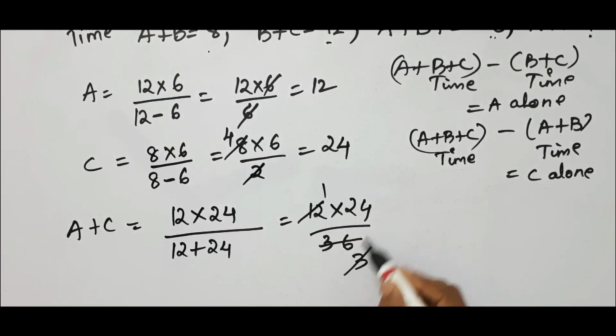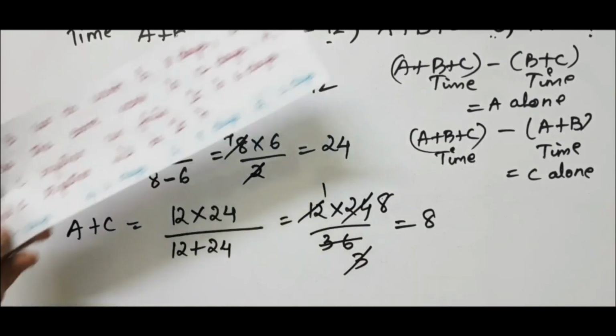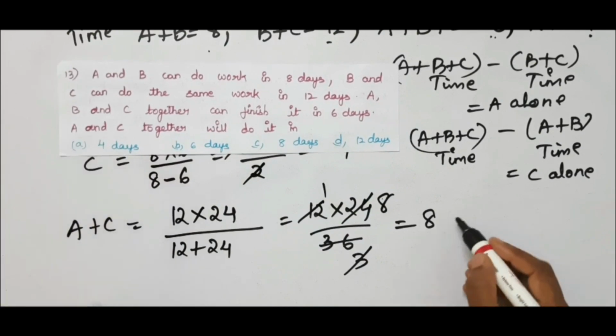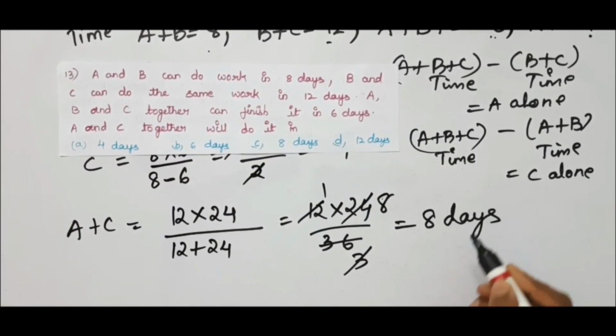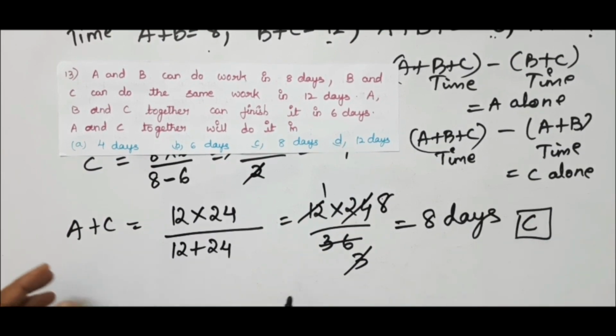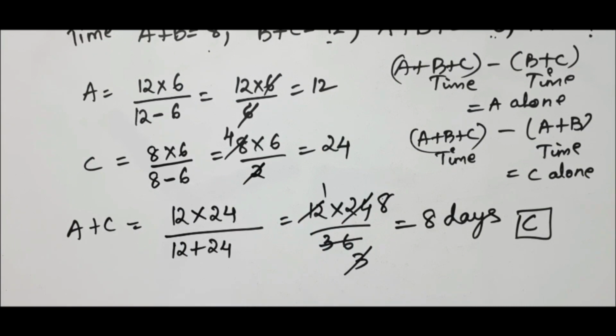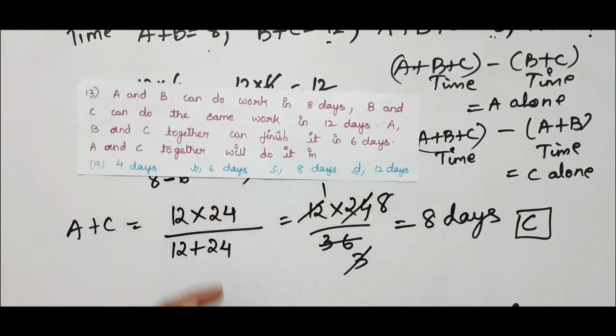So this goes with 3 8s are 24. So we got 8 days. Everything is in days, so it is also days. Let us go to the options and check. It is option C. If they give the combinations, first find the alone times and use those two times to find the combined time for the candidates. In this way you have to solve this type of problems.